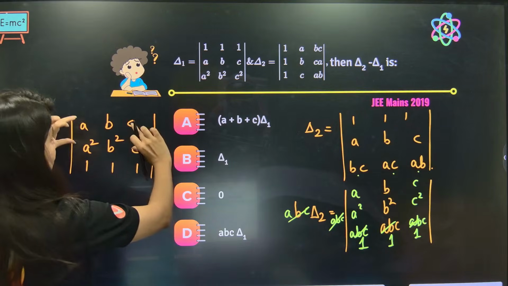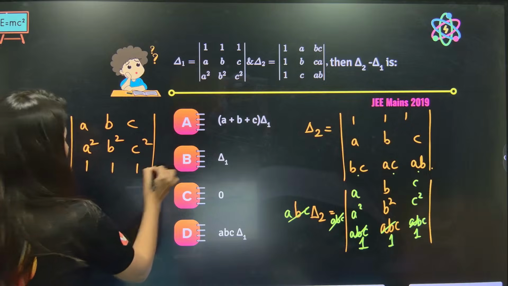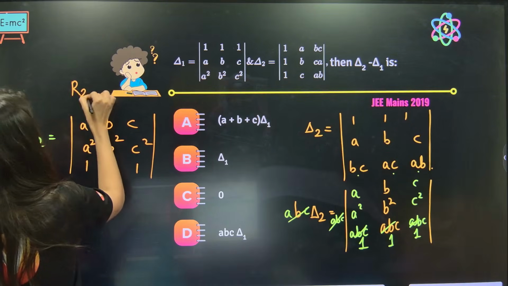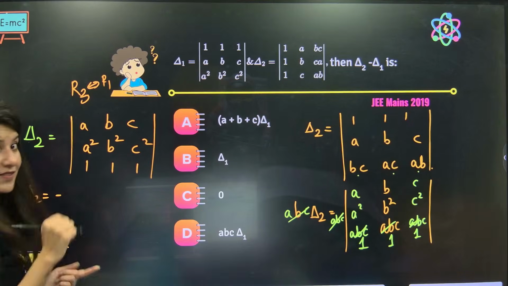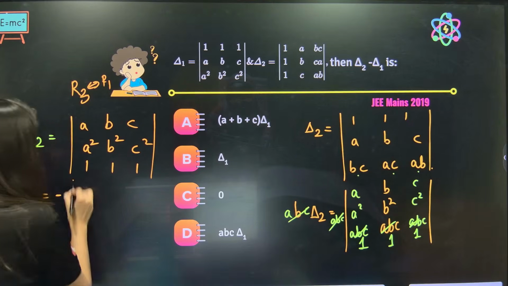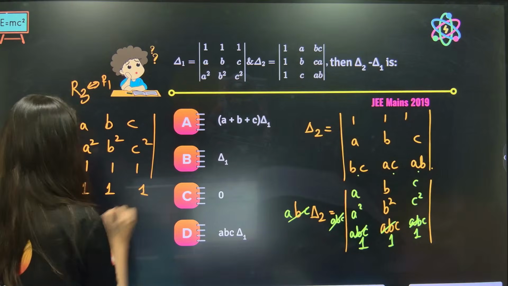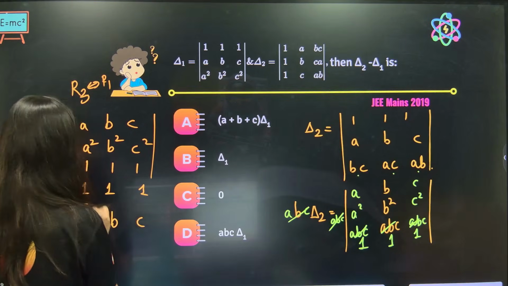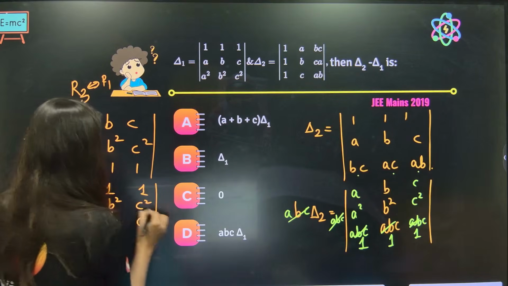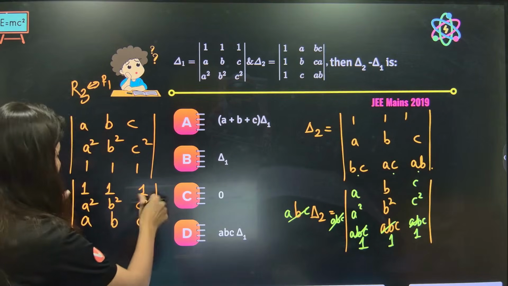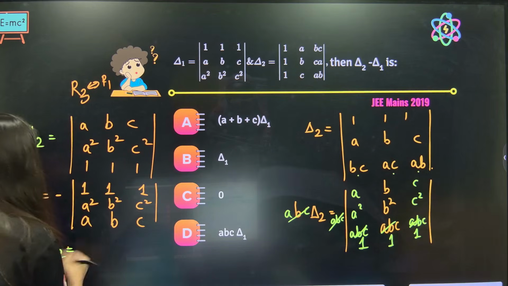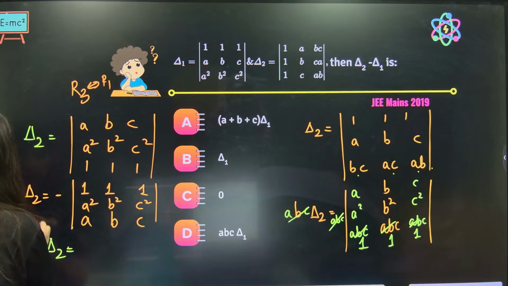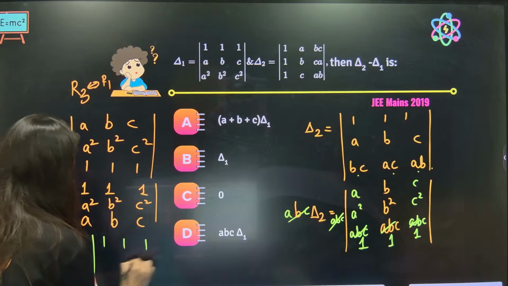I want to switch basically, right? So I want R3 and R1 to get interchanged. So del 2 will be equal to, but a negative sign will come into the picture. Remember the properties. So it will be 1, 1, 1, A, B, C, A square, B square, C square. Now one more time I want A, B, C to go in row number 2 and A square, B square in row 3, so there will be one more negative sign because I want R2 and R3 interchanged. So it will be positive now: 1, 1, 1, A, B, C.